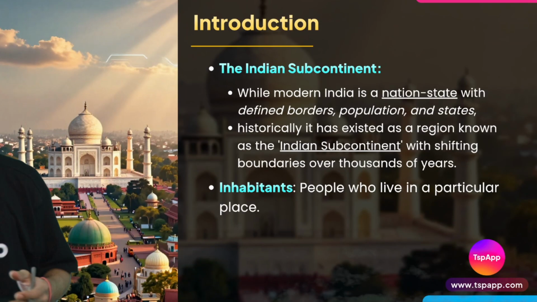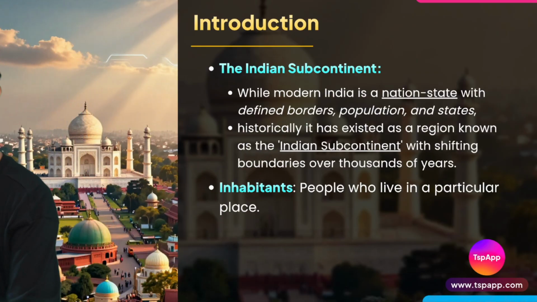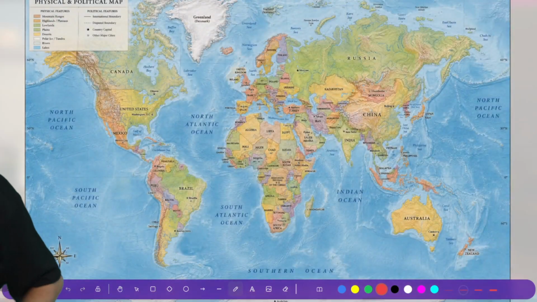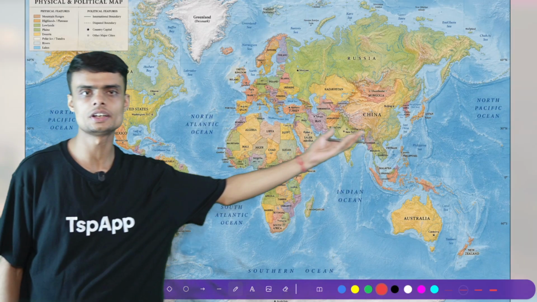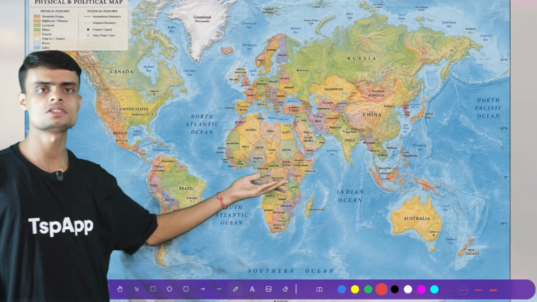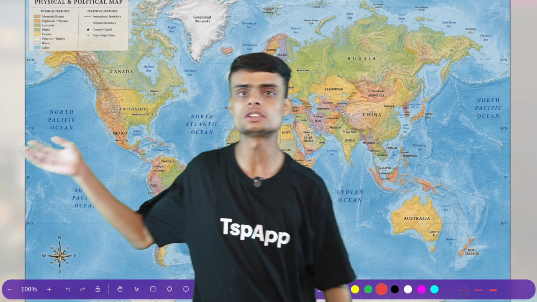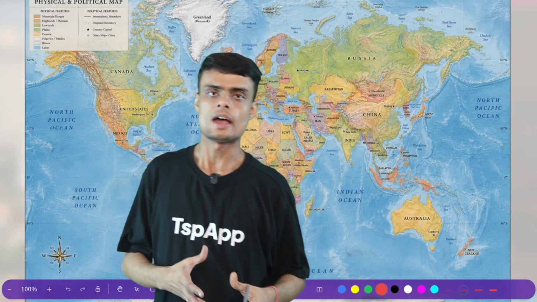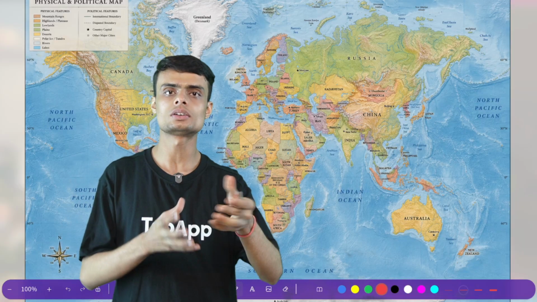Now the first topic here is subcontinent or Indian subcontinent. Let's understand what is Indian subcontinent. First, let's see the world map. I hope you all know that this is the world map, and here we can see the different continents of the world. For example, this is the African continent, Africa. This is Asia. Here we have Australia. Here we have North America and South America. So these are the different continents. And what is a subcontinent? A subcontinent is a part of a continent.